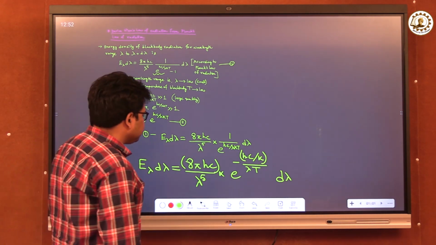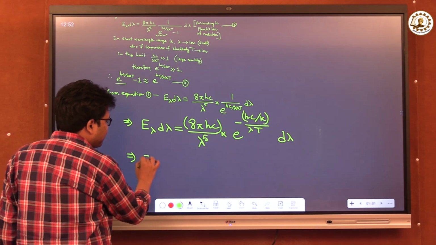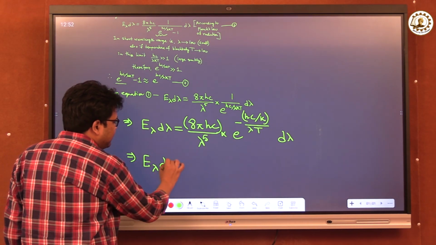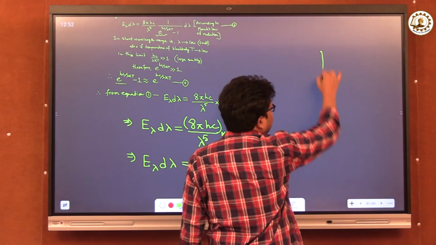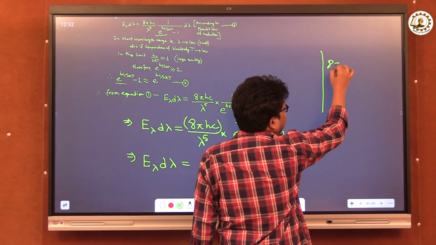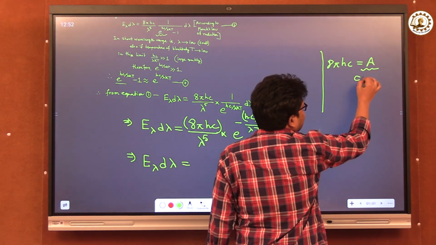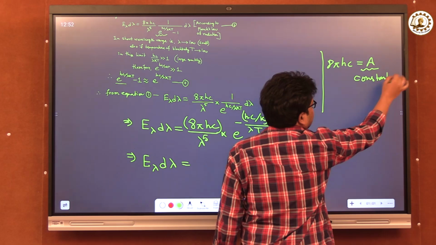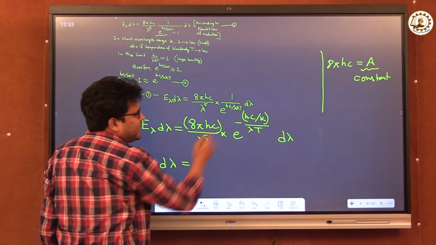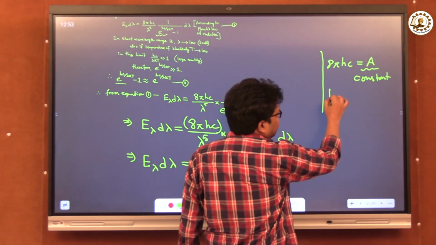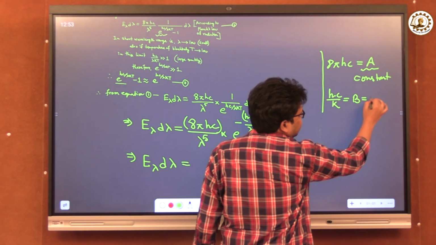So we are writing again E lambda d lambda equals this term. I am writing here 8 pi hc equals A. Here A is a constant, and hc by k is also a constant. I am writing hc by k as B, which is another constant.